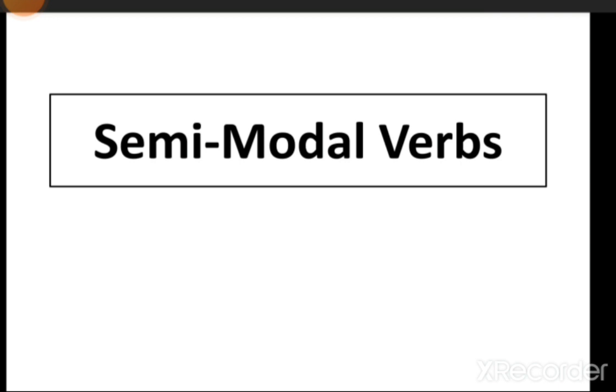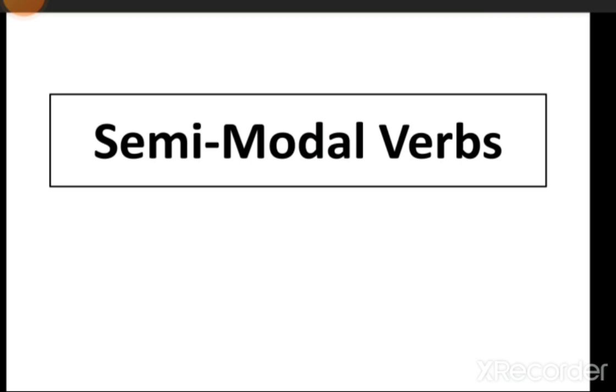The main verb always follows the semi-modal verbs, which are had better, ought to, used to, dare and need. Semi-modal verbs are used with main verbs by themselves. Semi-modal verbs don't have simple past or past indefinite tense, present participles or past participles. They can't be used to form infinitives with the exception of ought to and used to. Both these verbs are always followed by infinitives.